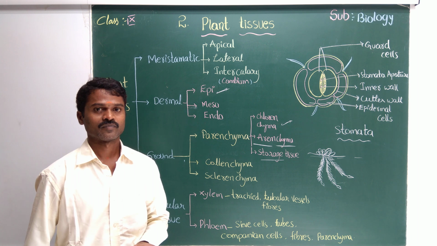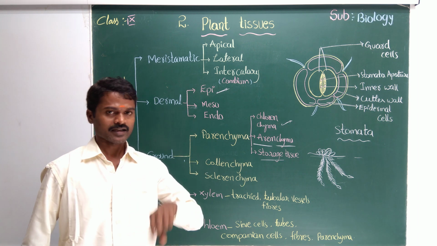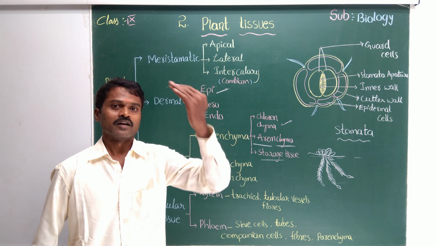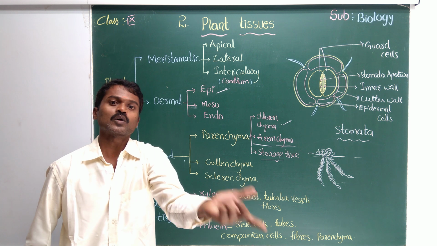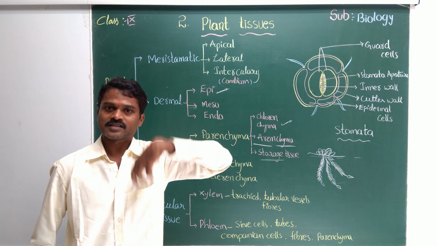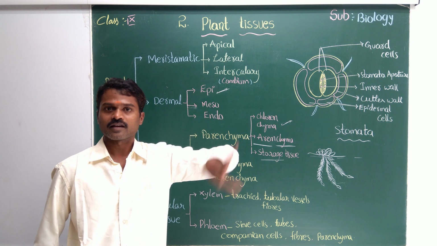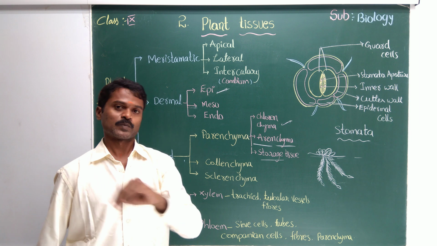Carbon dioxide. Because maximum plants will release carbon dioxide at night. Like us, in the morning plants take carbon dioxide and release oxygen in photosynthesis. At night they take oxygen and release carbon dioxide, like heterotrophs. That is respiration.